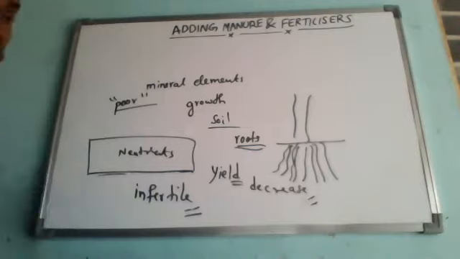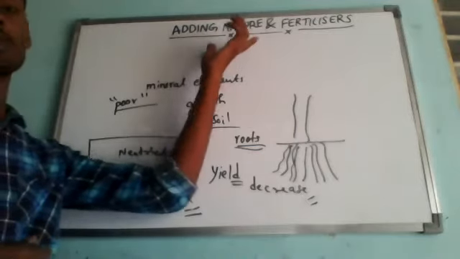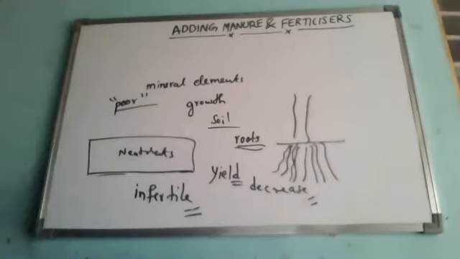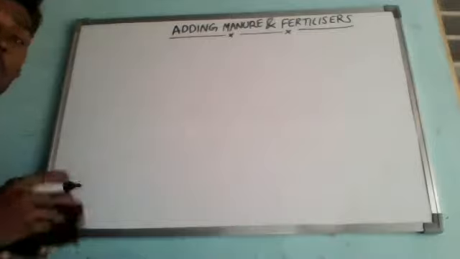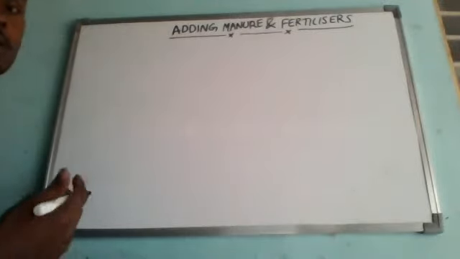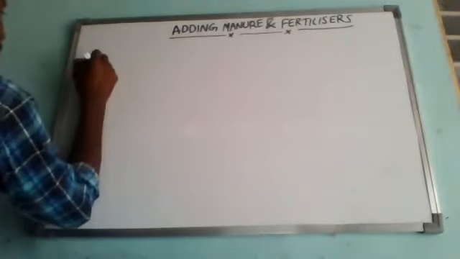Now let me come to the first substance, which is manures. So what is manure? Manure is a natural fertilizer, because it is not made by humans. It comes from organic substances. So, manures.